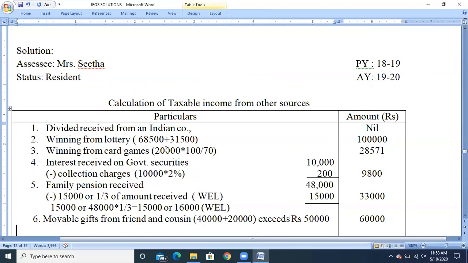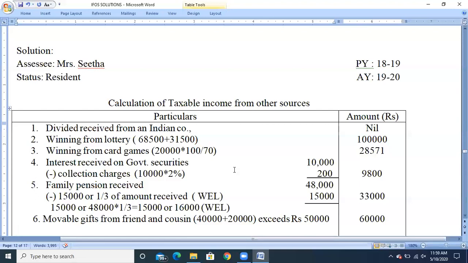Gross up will be done by using the formula: net amount into 100 divided by 100 minus tax rate. The tax rate for casual income is 30%. So 20,000 into 100 divided by 70, we'll get 28,571. Next, we have interest received on government securities, rupees 10,000. They have not given the word tax free. It is assumed that it's on securities issued by the government, so no need of grossing up. So 10,000 will be directly taken to income from other sources.